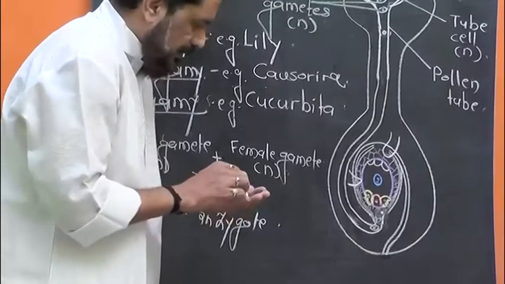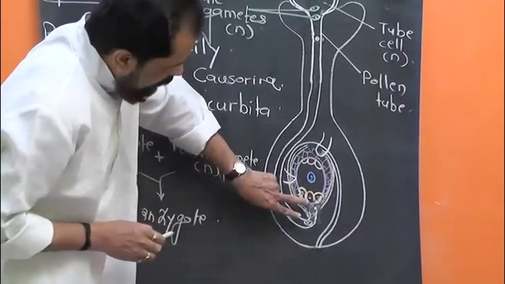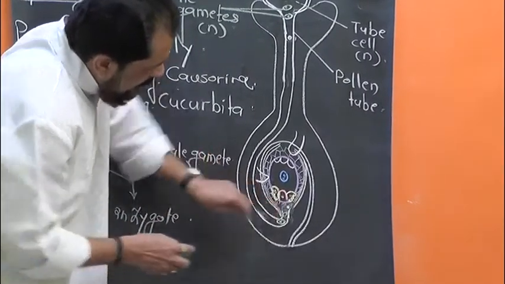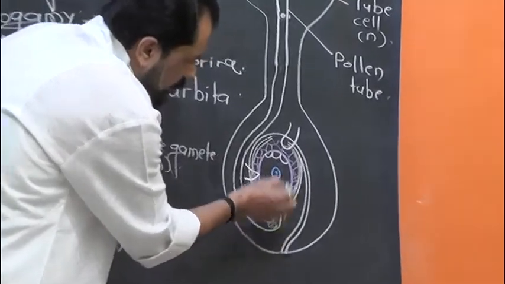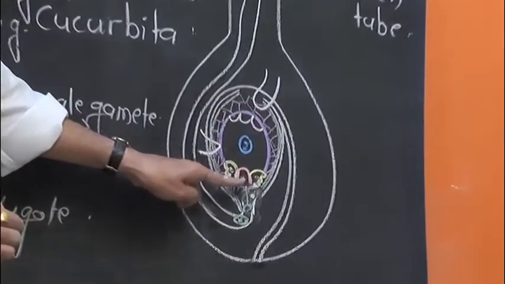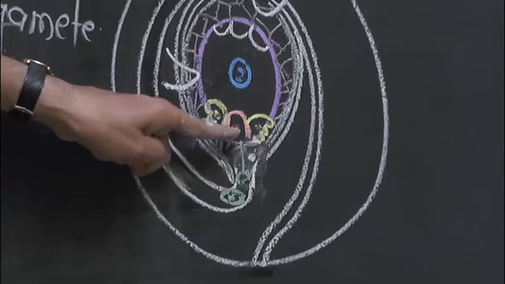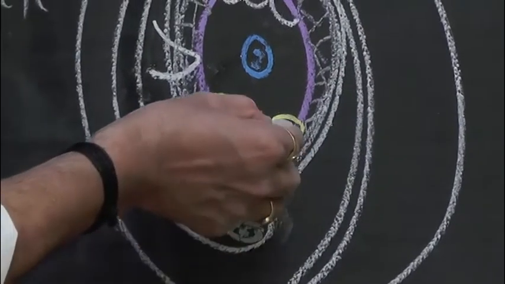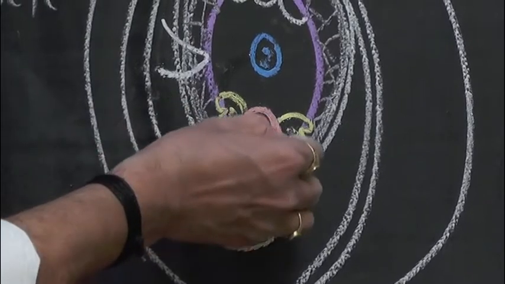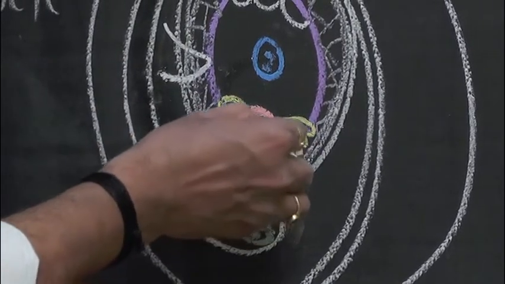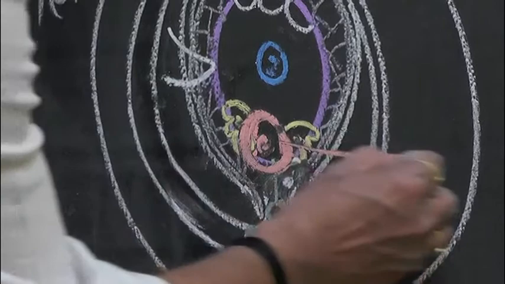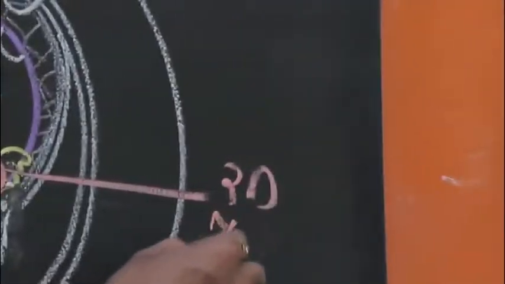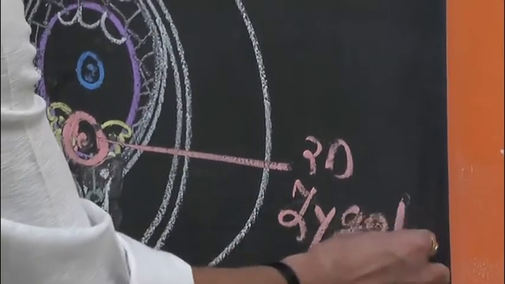Let me show here in the diagram. Suppose out of these two haploid male gametes, one male gamete unites with the female gamete, that is the haploid egg cell, to form a diploid zygote. Here is the diploid zygote.